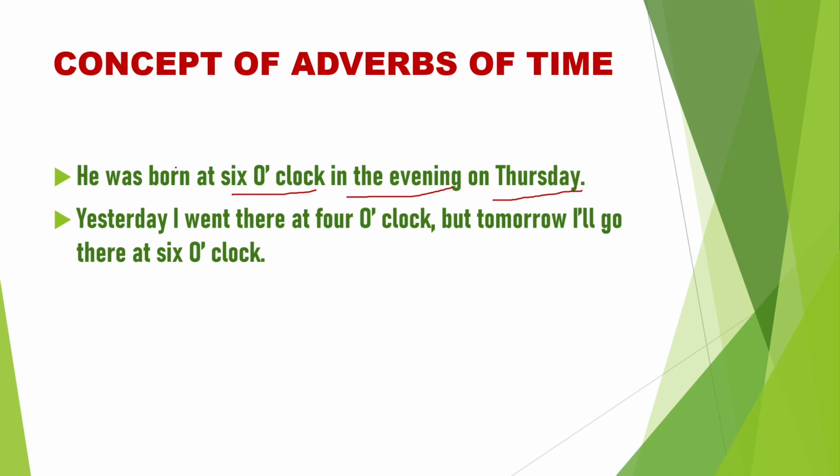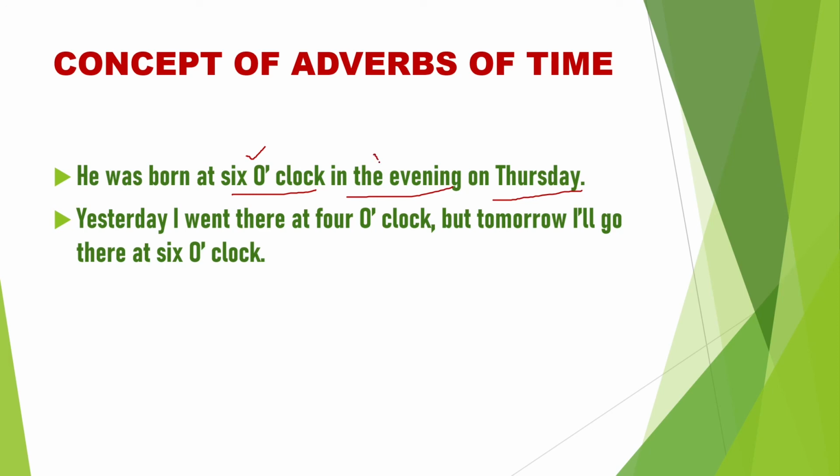So, how do we identify the order? We should identify which is the shortest time and put that first, then a little bit longer, which I put second, and the third is the longest time. At 6 o'clock shows one point of time, so put the point of time first.